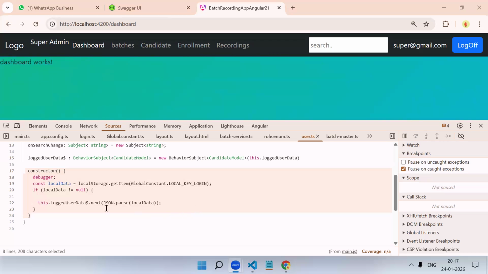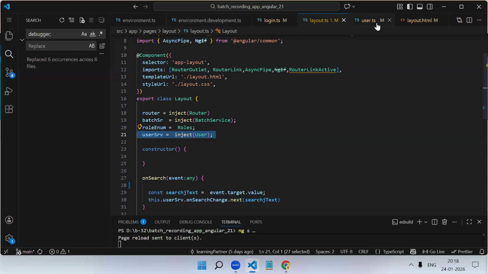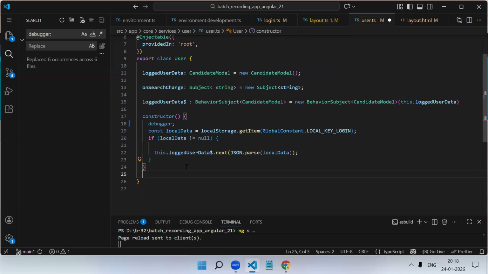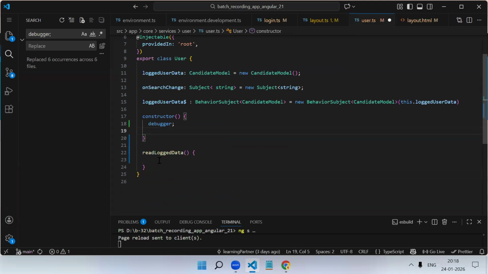So what will be our solution to fix this issue? First of all, we have to run this code again. Every time you log in, you have to run this piece of code again, so that the latest data gets stored into your behavior subject. Instead of putting this into the constructor, we will create a function, read logged data, and move this code over here.